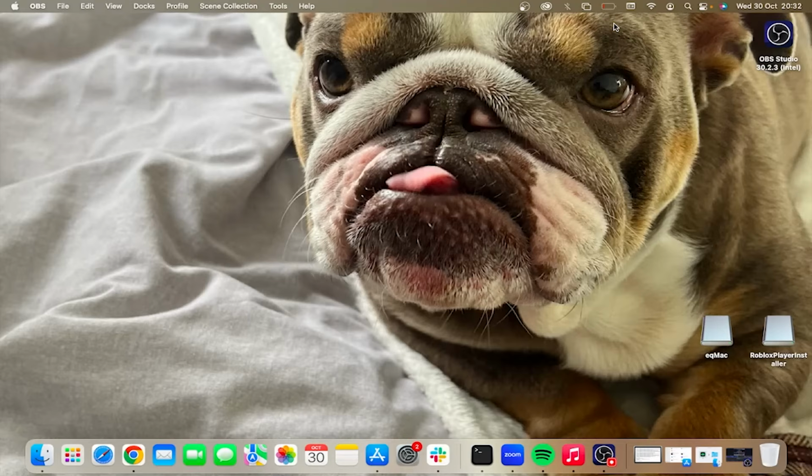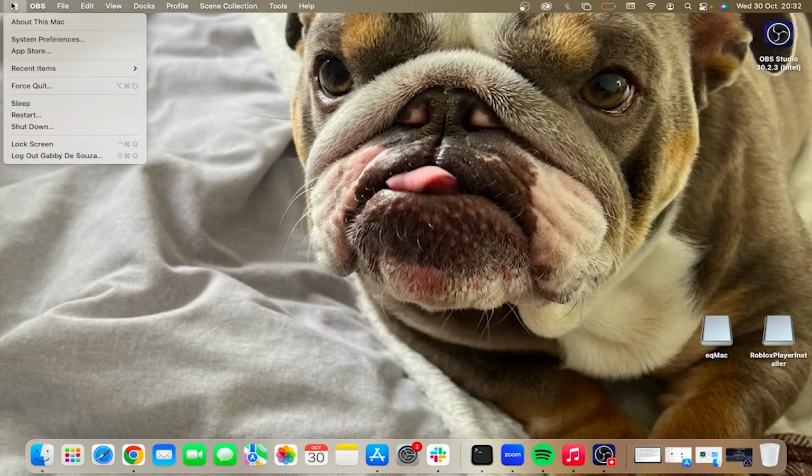Hey guys, if the sound is not working on your Apple Mac computer, then keep watching, as in this video I'm going to show you a few ways that we can solve this. So the first thing you need to do is just head over to the Apple logo in the top left hand side of the screen and then click on System Preferences.